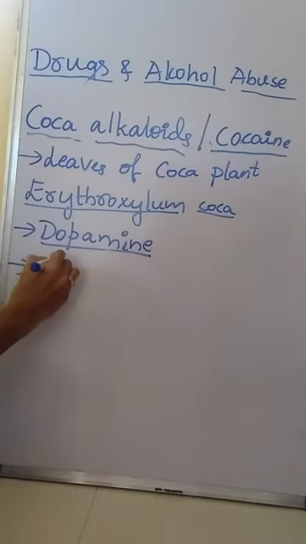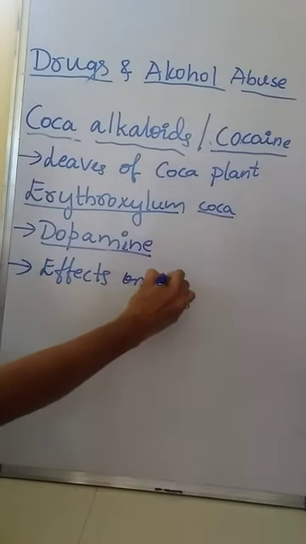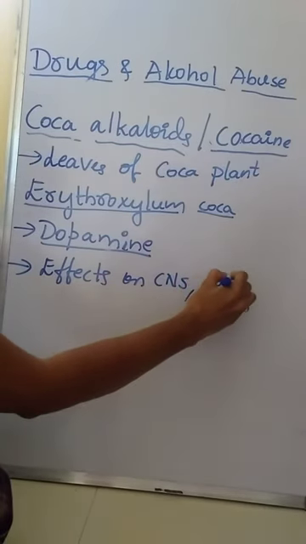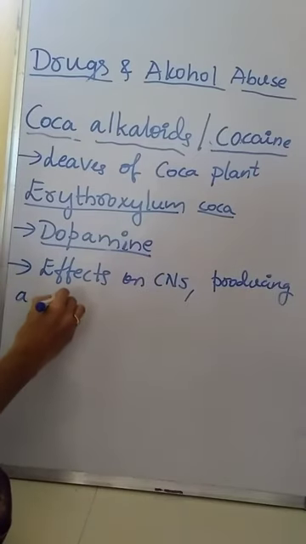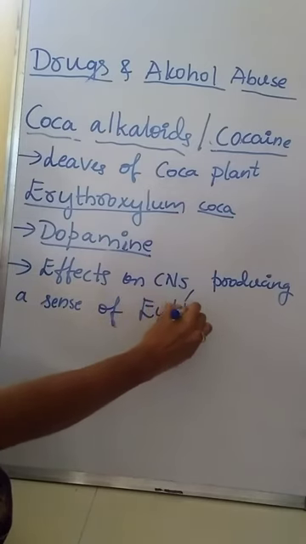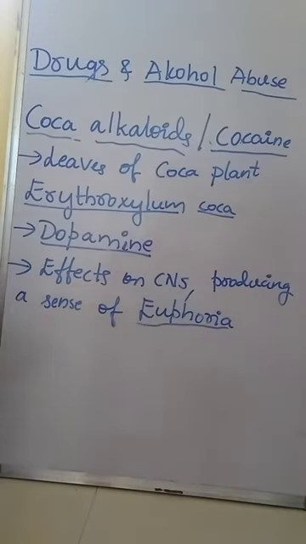Cocaine affects the central nervous system, producing a sense of euphoria, and also leads to increased energy.